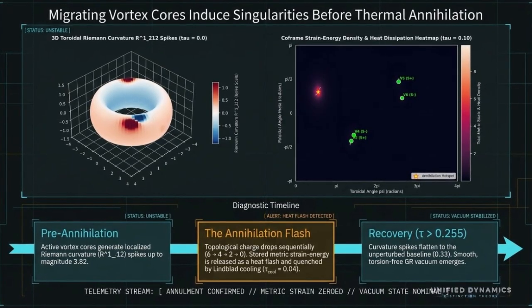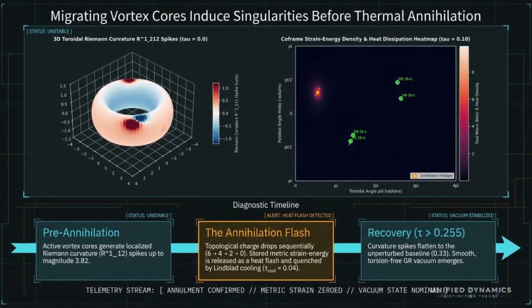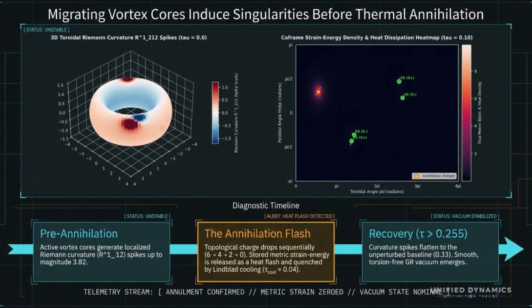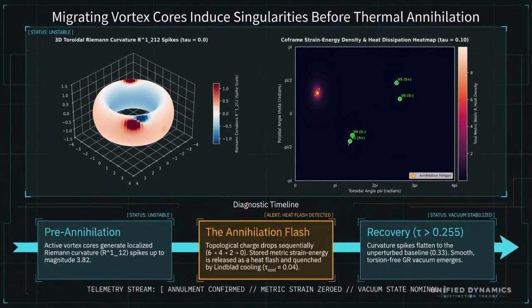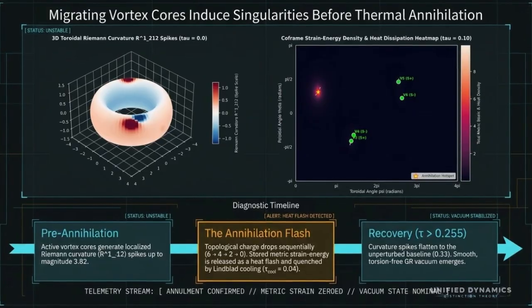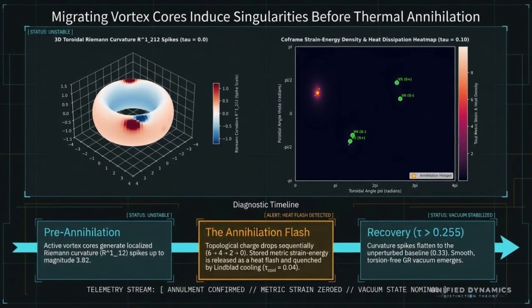The timeline at the bottom has 3 parts. First, before annihilation, active vortex cores create localized curvature. Then, during the annihilation flash, opposite charges pair off and collapse, releasing strain energy. Finally, after the event, the system recovers into a smoother, torsion-suppressed state. So the simple version is, defects form, migrate, collide, release energy, and then the geometry relaxes.